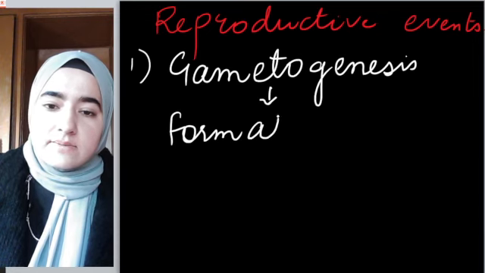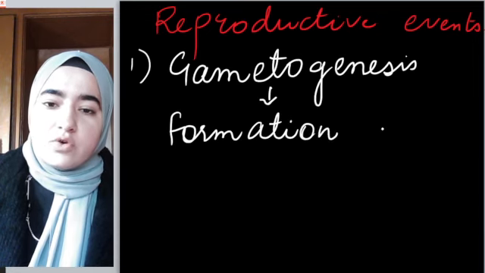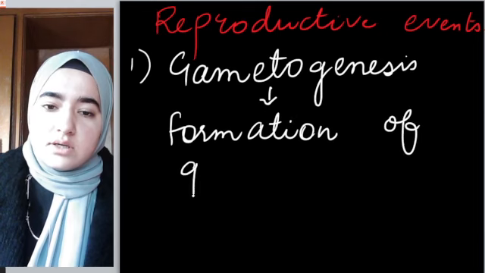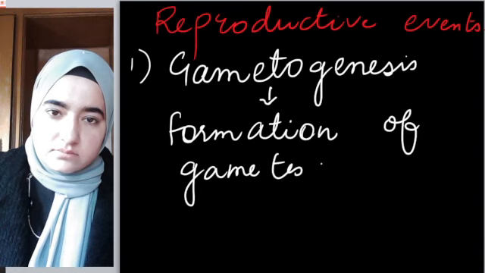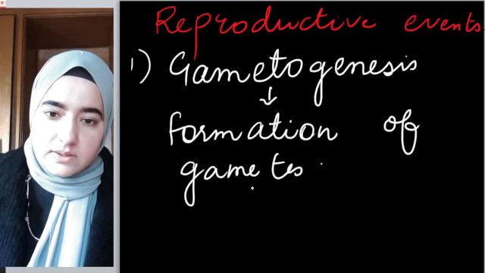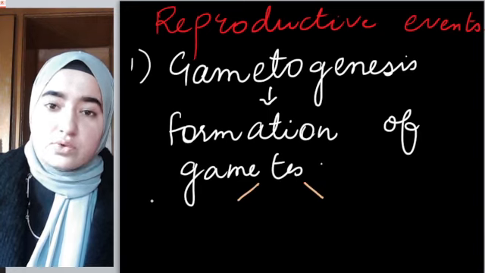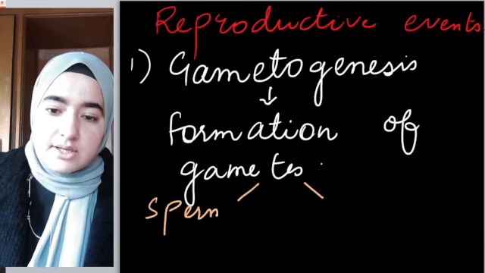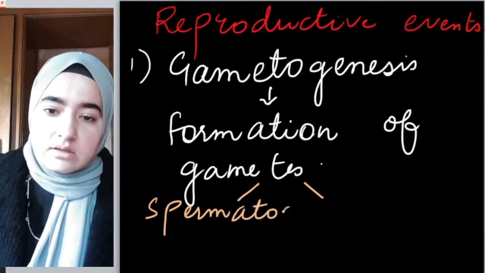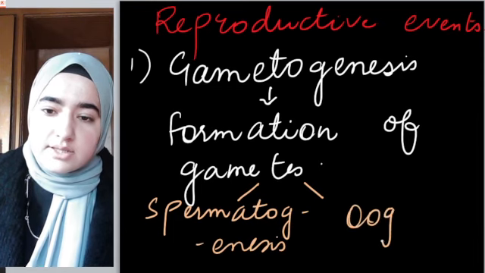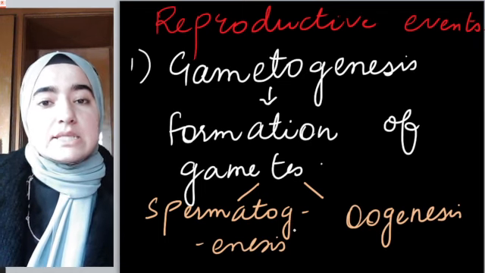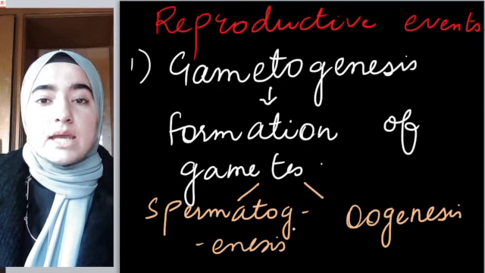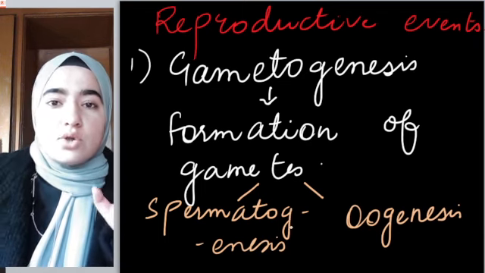Gametogenesis means formation of gametes, right? It's of two types: spermatogenesis and oogenesis. Spermatogenesis means formation of sperm, which will take place inside males, not in females.